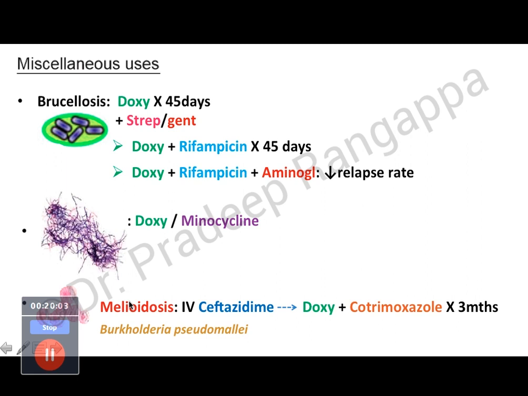Melioidosis, we used to see it in Australia. It is not uncommon. It is present even in India. Melioidosis is caused by Burkholderia pseudomallei. So the treatment of choice is IV ceftazidime for a few days, followed by doxy with cotrimoxazole for 3 months. So melioidosis can cause multi-organ dysfunction and respiratory manifestations. So one needs to be aware of this condition. So these are all typical causes one would look for in any PUO.